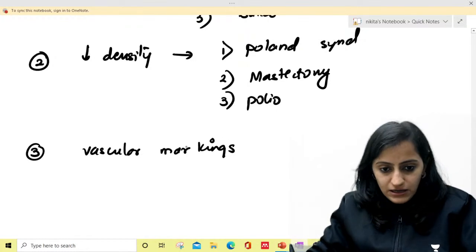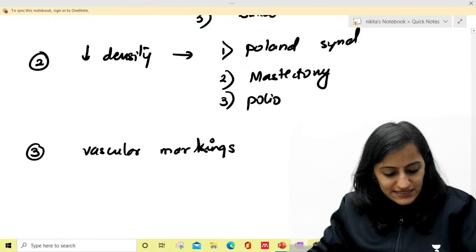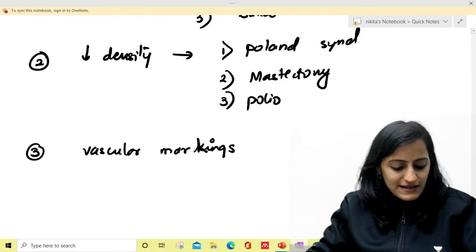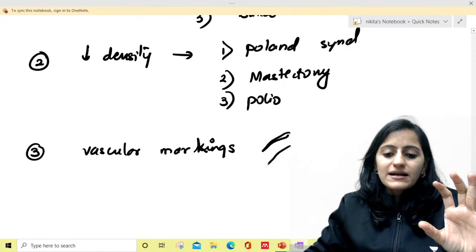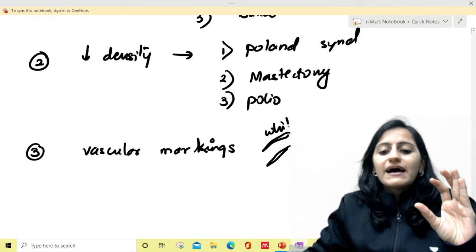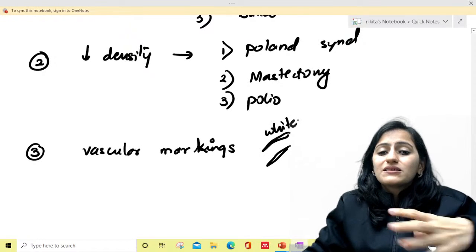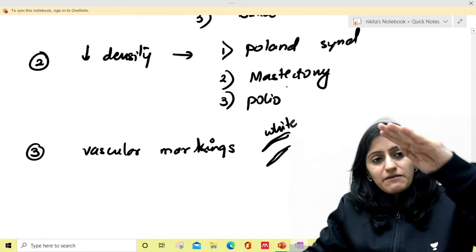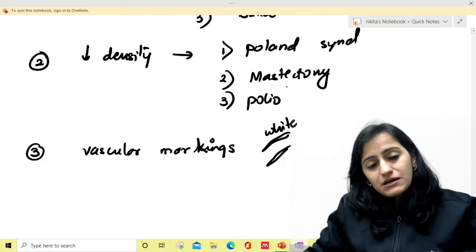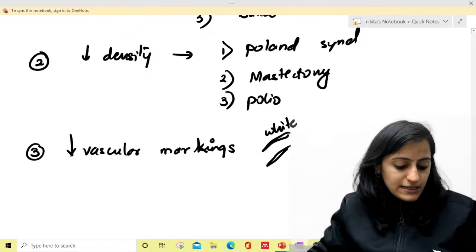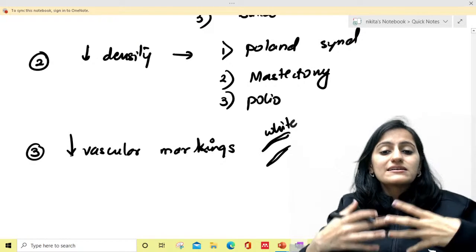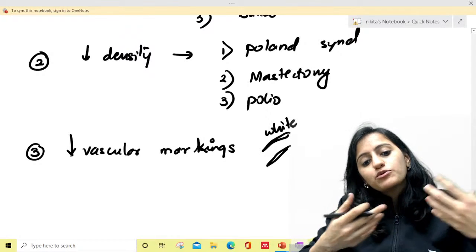For that we need to understand whether vascular markings are white or black. Vascular markings mean blood, meaning dense, meaning white. So when you remove or reduce the white thing, that will become black. So decreased vascular markings will give you a black appearance because you are removing white.